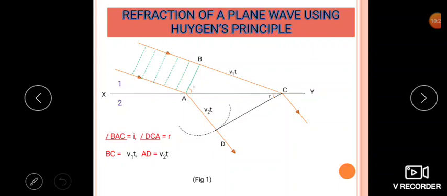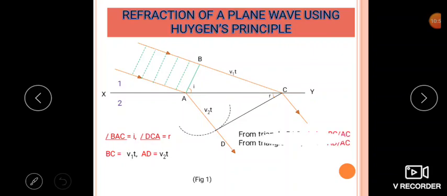Therefore, from the figure, just observe angle BAC. So BAC is equal to I, that is the angle of incidence, and angle DCA is the angle of refraction, which I call R. Therefore, BC is equal to V1T and AD is equal to V2T, where V1 is the velocity of light in rarer medium and V2 is the velocity of light in a denser medium.